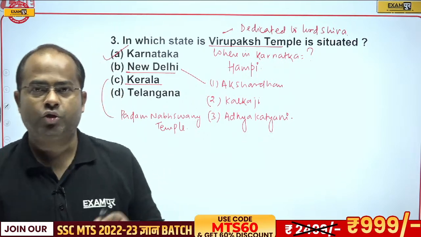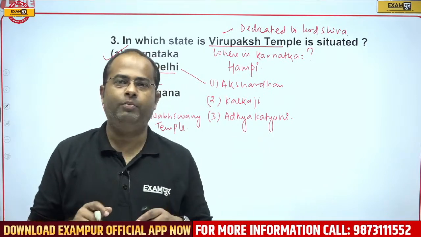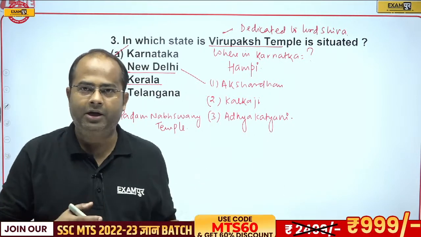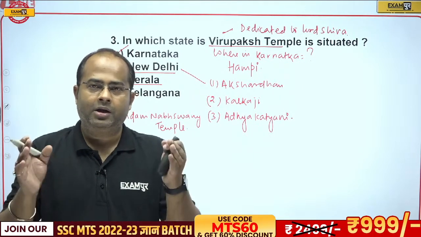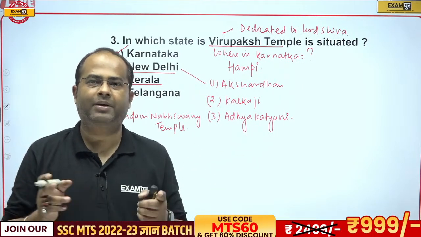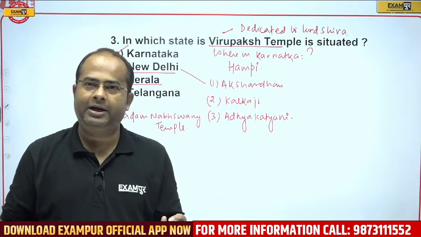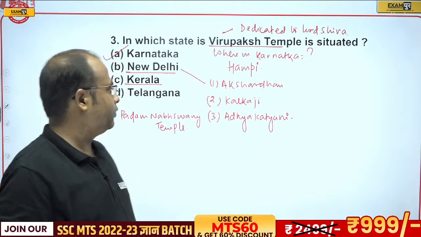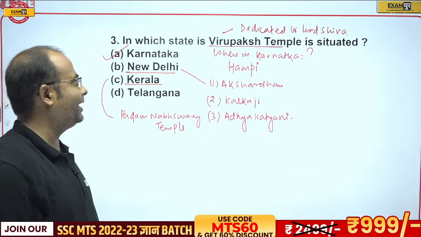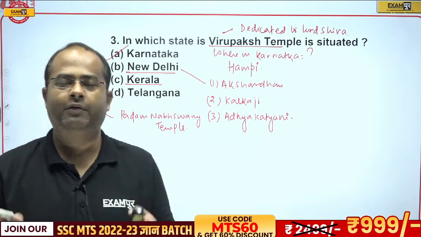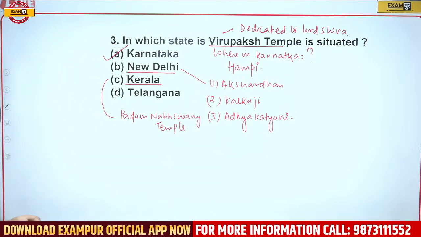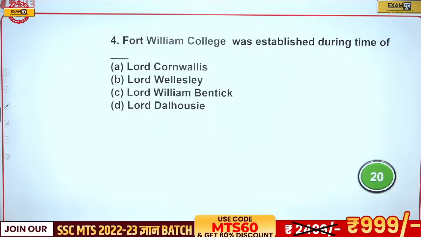Clear, Vijay? So due to the introduction of the Bhakti movements, you will find maximum temples, and Alvar and Nayanar were the devotees of Lord Vishnu and Shiva. Therefore, you will find that maximum temples in South India are dedicated to either Vishnu or Shiva. Therefore, the correct answer will be option A, guys, that is Karnataka. There you will find Virupaksh Temple in Hampi. Now, let's come to the next question.